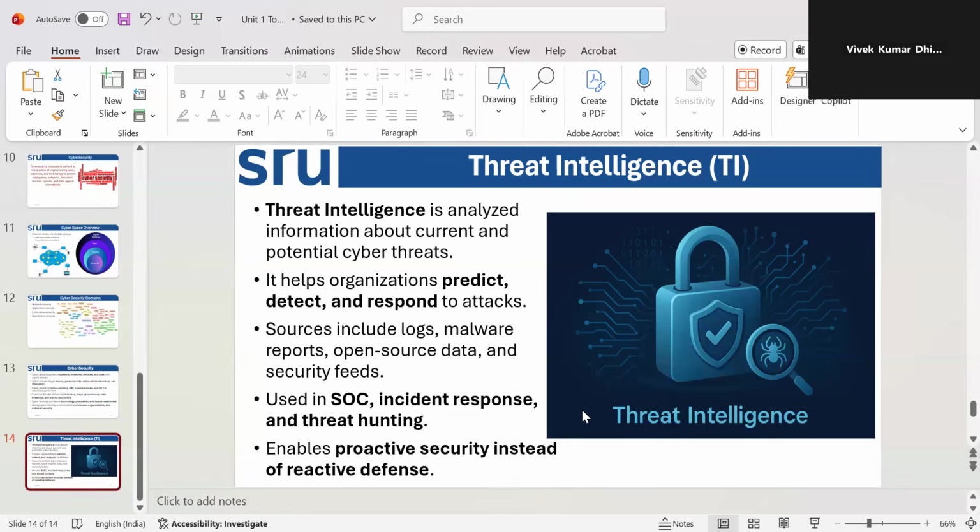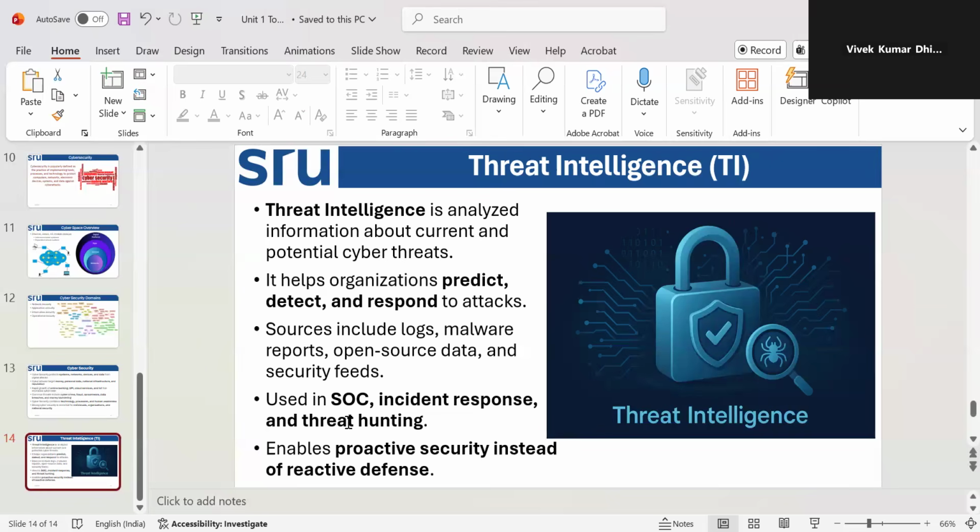Reactive means that when somebody attacks, then we react. No, threat intelligence means we are pre-securing the system before the attack, right? It is used in the security operations center, SOC, for incident response and threat hunting.